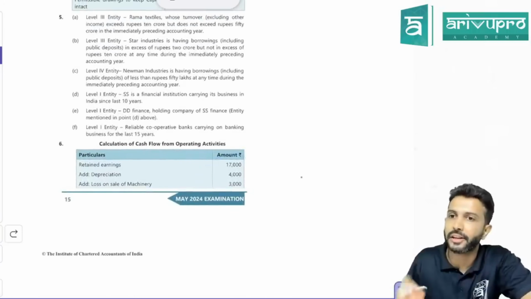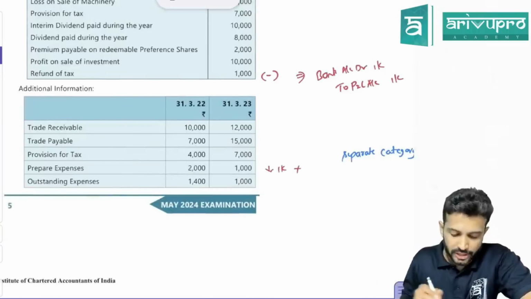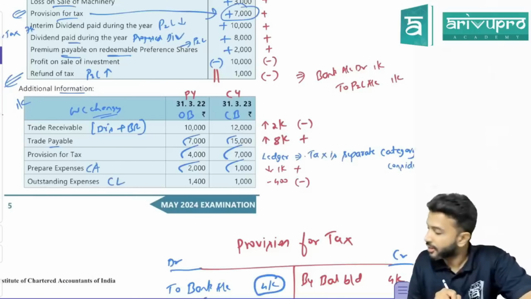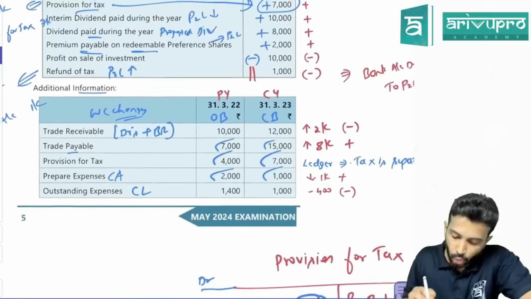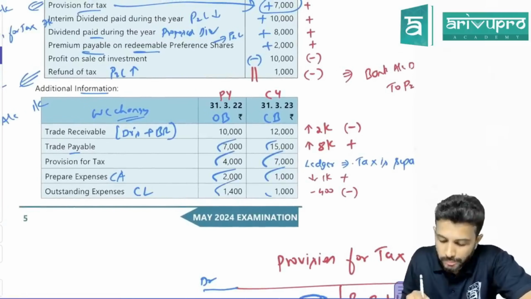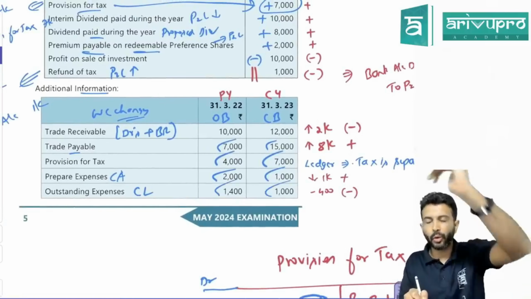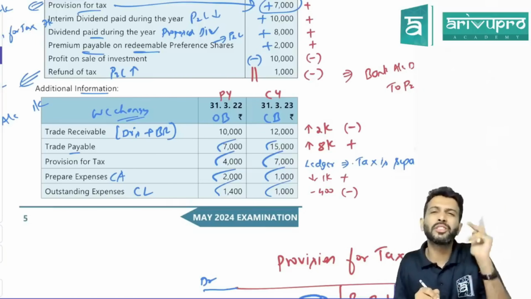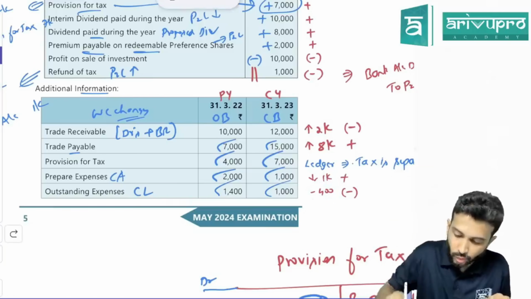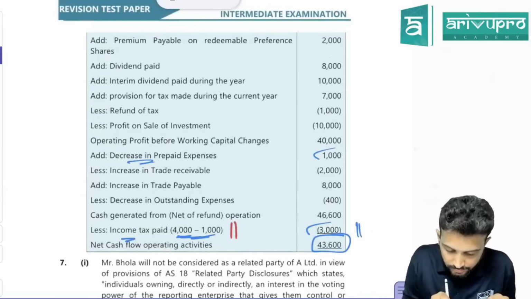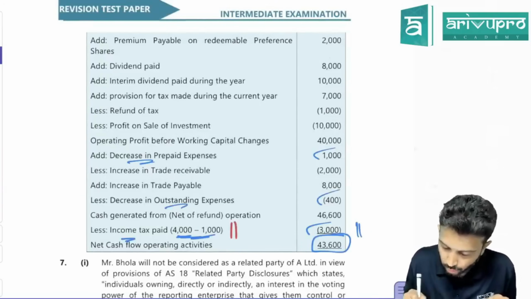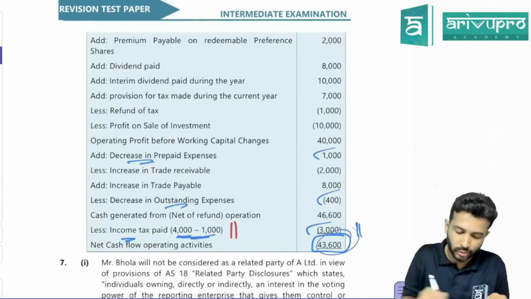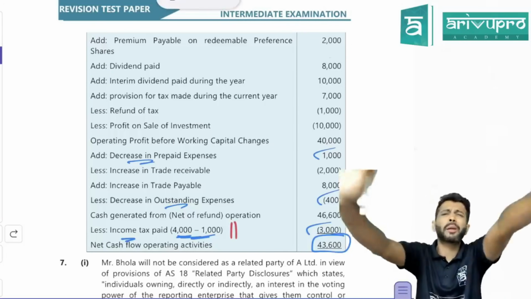Some adjustments, they've done it here. Done now. Okay, next you check, sir. Outstanding expense. Outstanding expense is a current liability. Opening balance is 1,400. Closing balance is 1,000. From 1,400, it has become 1,000, which means it has reduced. Decrease in current liability means plus or minus? Minus. So minus 400, they would have done it here. Check. Decrease in outstanding expense. That plus minus you do and you will finally get your operating cash flow. In that format, you put it.